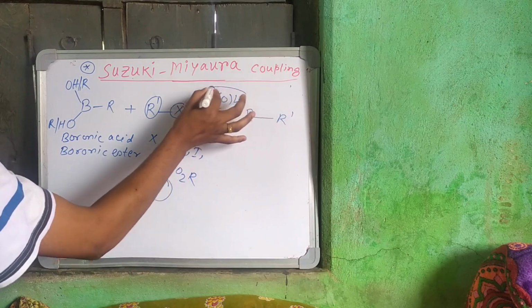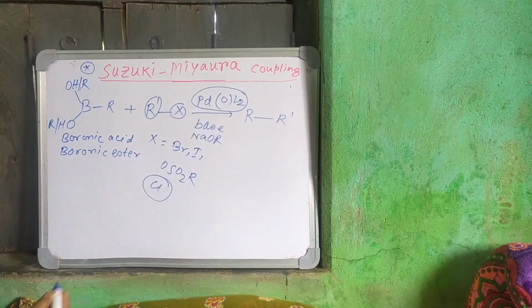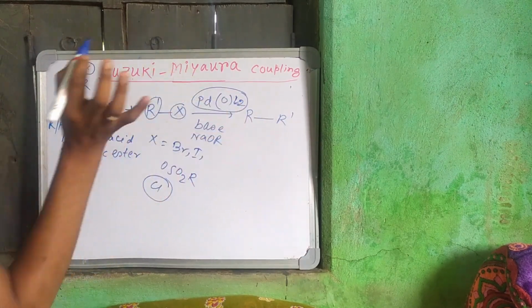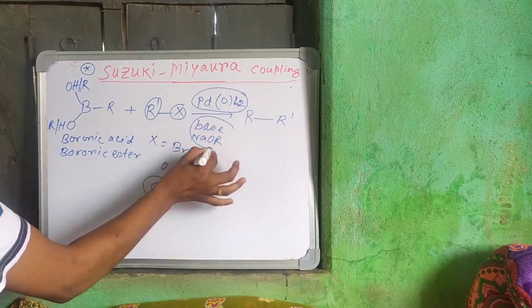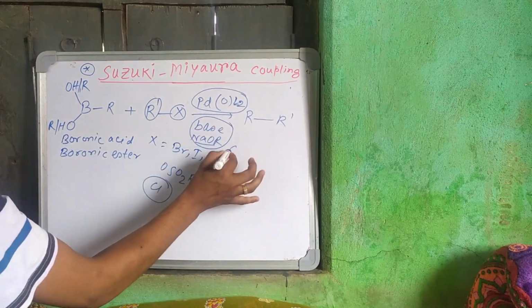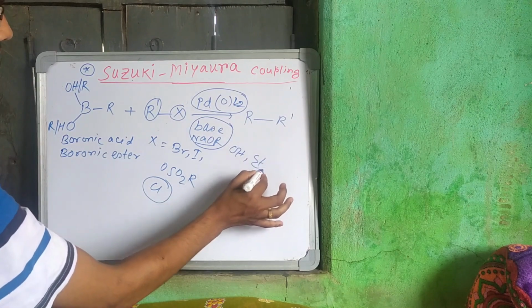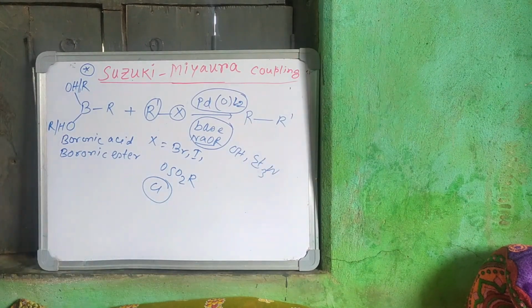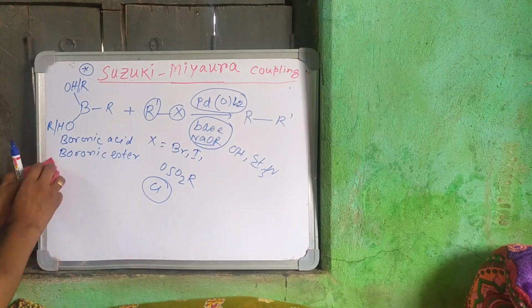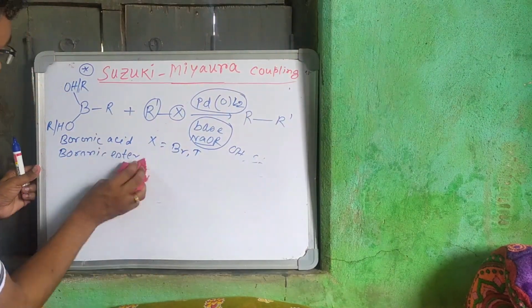And the catalyst is the palladium zero catalyst with two ligands, and here one base should be used. It may be NaOR, OH, Et3N, any base we can use. So what is the mechanism of the Suzuki-Miyaura reaction? Let's talk about that mechanism.